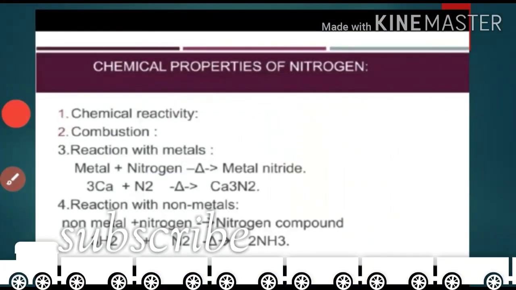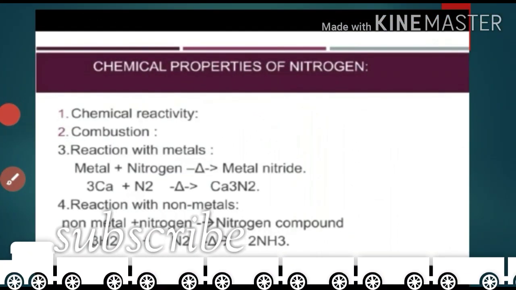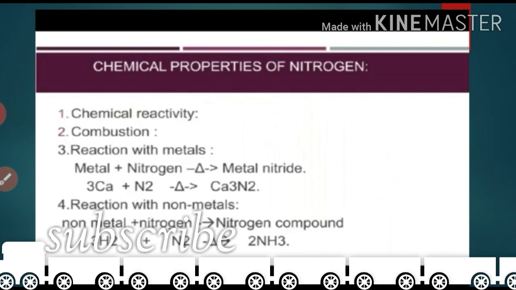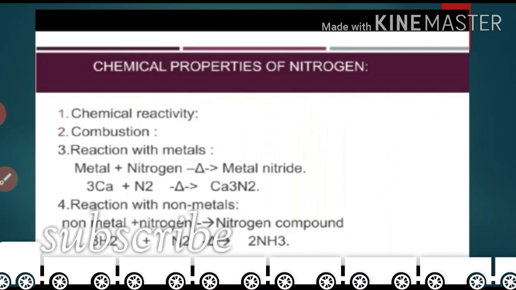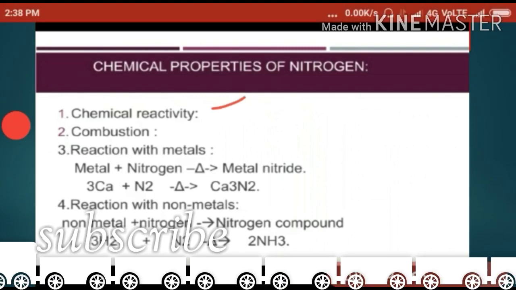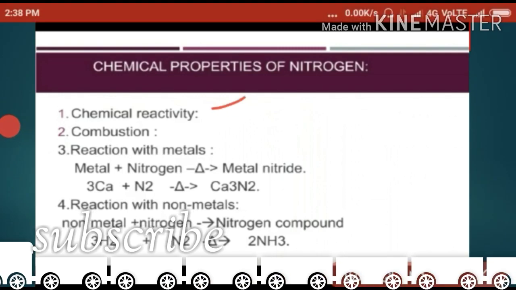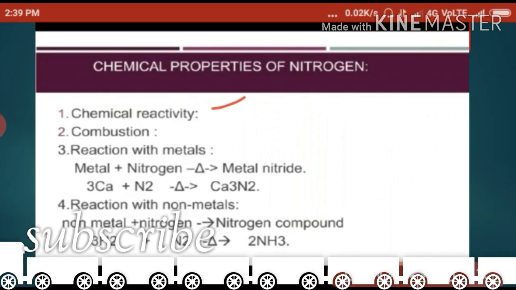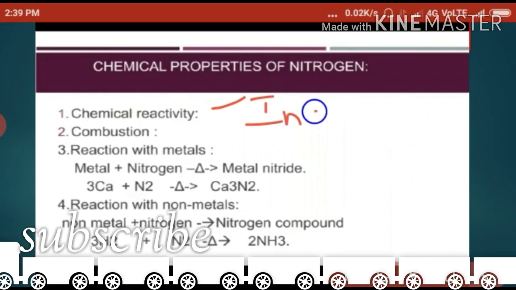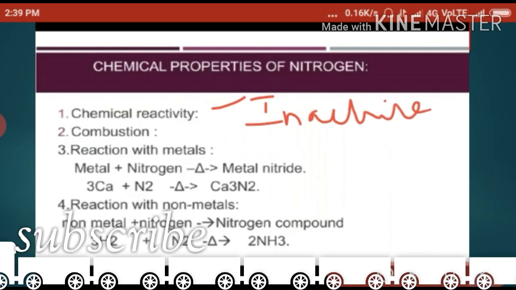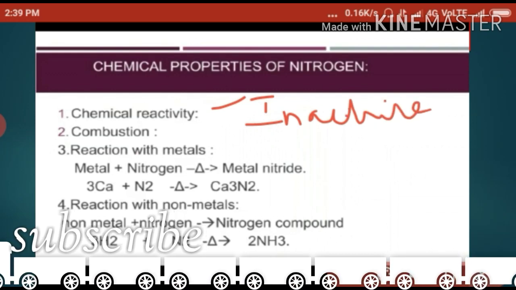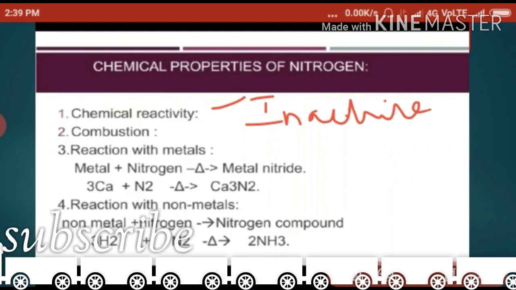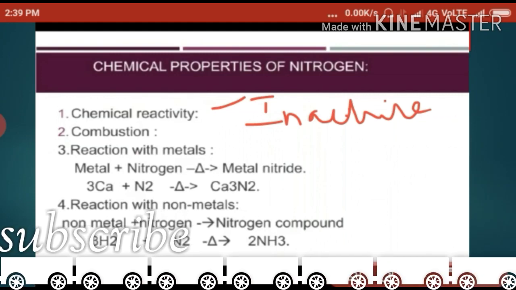Next, the chemical properties of nitrogen. The first one, chemical reactivity. Nitrogen is inactive at ordinary conditions. It is not active. It combines with many elements at high temperature and pressure or in the presence of a catalyst.